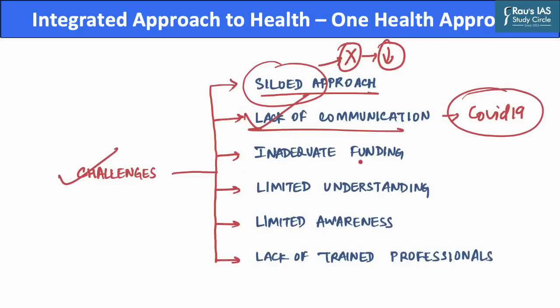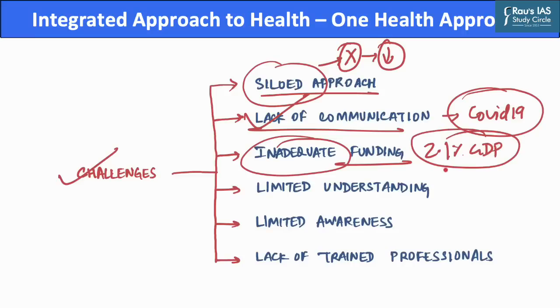Further, the funding for healthcare systems has proven to be inadequate. Currently, the government spends about 2.1% of its GDP on healthcare in an entire year. However, this has drastically increased from 1.6% in the financial year of 2021. However, it is still well below what is needed considering the huge population that India currently has.